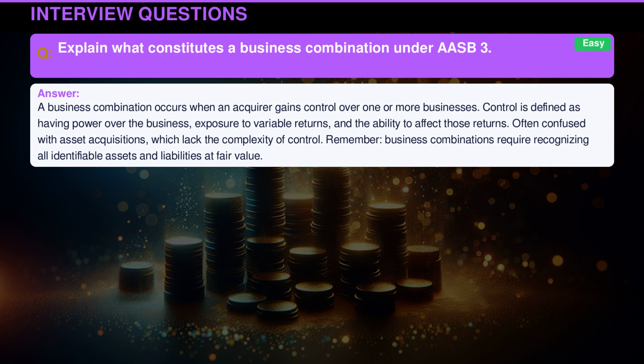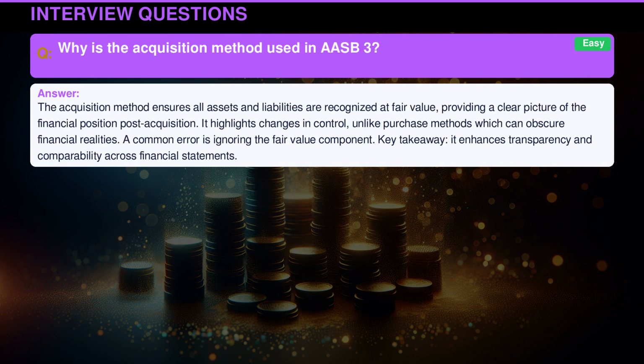Often confused with asset acquisitions, which lack the complexity of control. Remember, business combinations require recognizing all identifiable assets and liabilities at fair value. The acquisition method ensures all assets and liabilities are recognized at fair value, providing a clear picture of the financial position post-acquisition. It highlights changes in control, unlike purchase methods which can obscure financial realities. A common error is ignoring the fair value component. Key takeaway: it enhances transparency and comparability across financial statements.